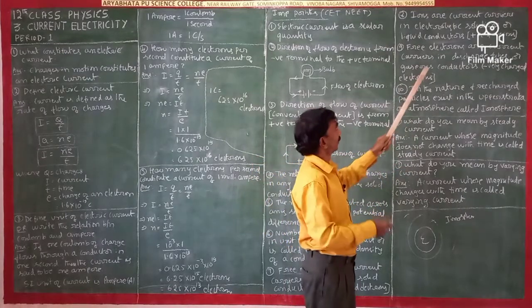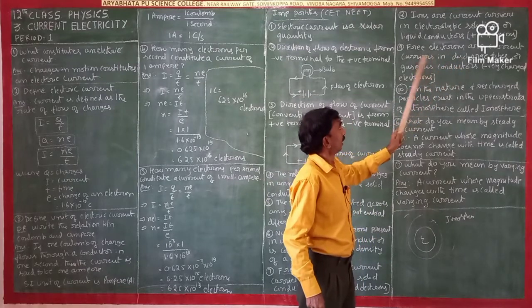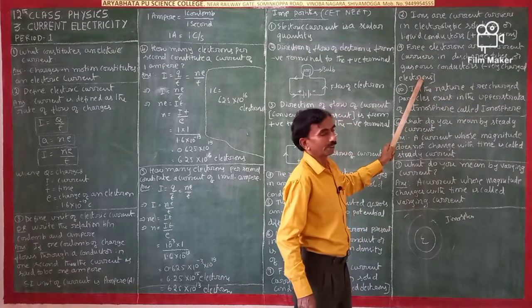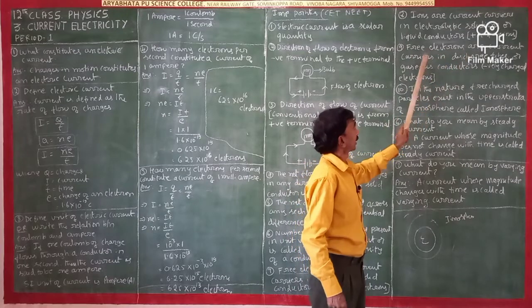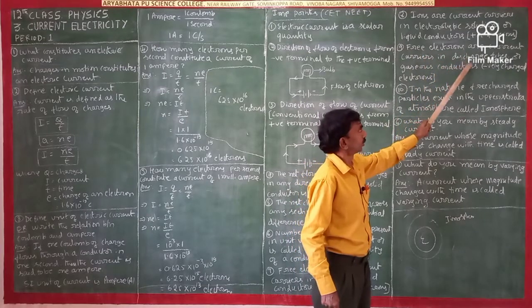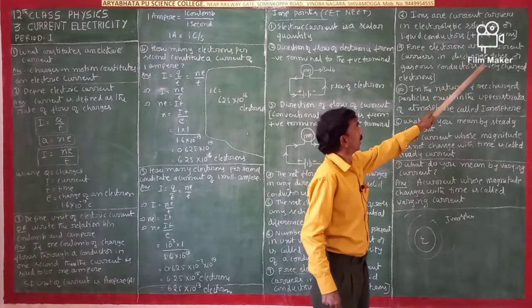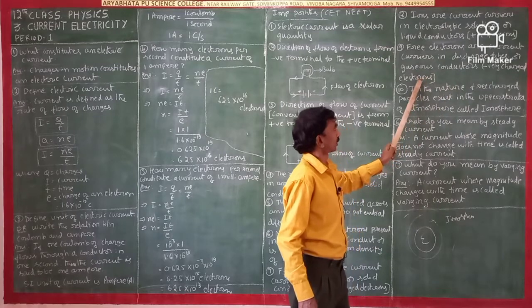So free electrons are current carriers in discharge tubes or gaseous conductors, and these are negatively charged electrons.